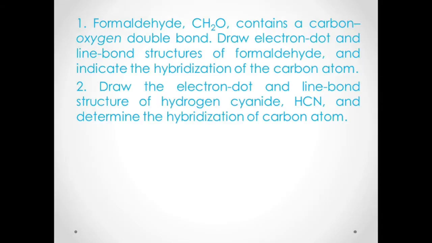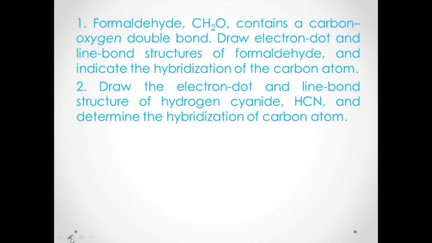Okay, so we have here a sample problem for what we have learned earlier about sp3, sp2, and sp hybridization. Sample number 1: formaldehyde, with the formula CH2O, contains a carbon-oxygen double bond. Draw the electron dot and line bond structures of formaldehyde and indicate the hybridization of the carbon atom.